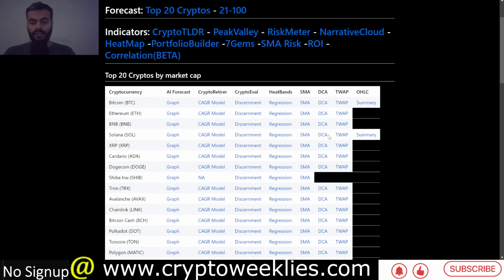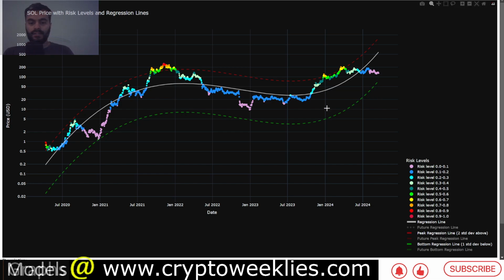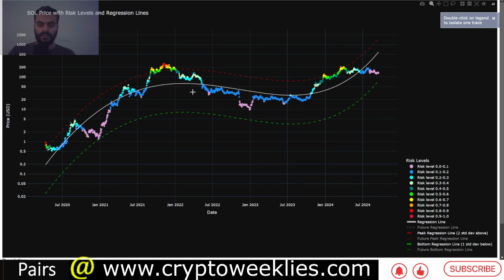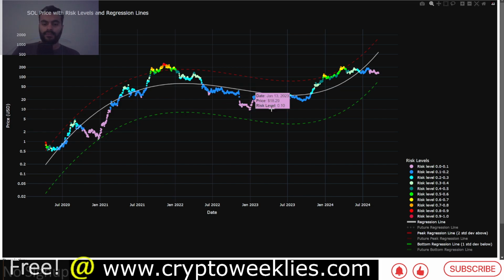In terms of looking at the DCA model, which is one market cycle at a time and takes the same kind of polynomial regression based approach, fair value at around $580. And for this model, the risk associated with buying Sol at this point is at around 0.02. Again, the best time to DCA, you can see this model would have helped identify some of the bottoms, first in June 2022 as well as November 2022 and June of 2023.